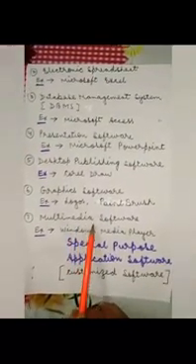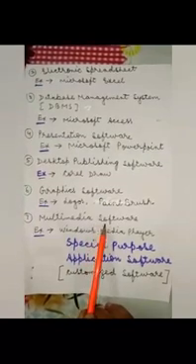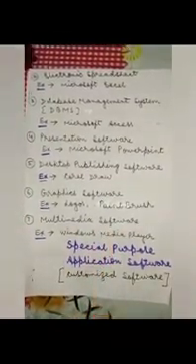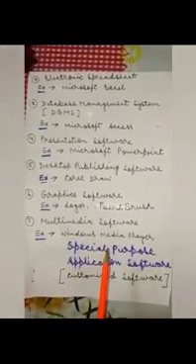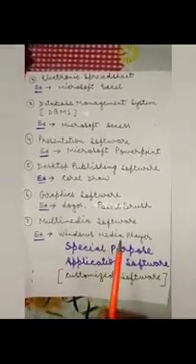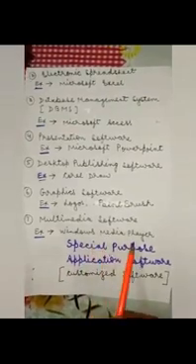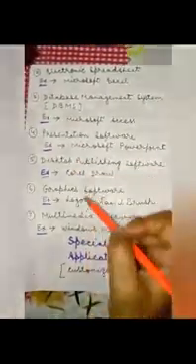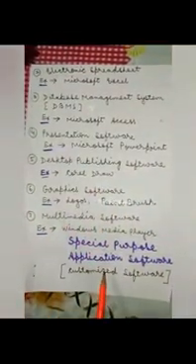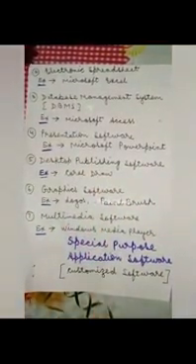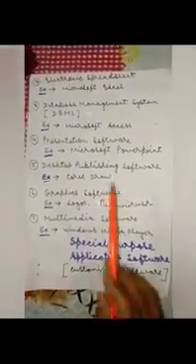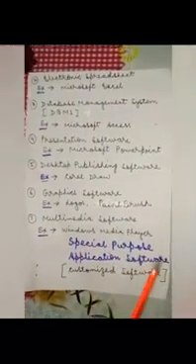Multimedia software is used to create video, animation, sound, graphics and text with a degree of interaction. The example is Windows Media Player. Yes, children. These are the examples of general purpose application software.